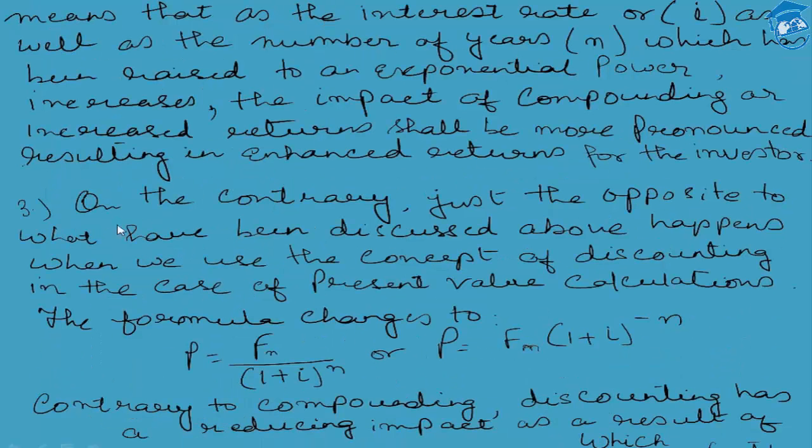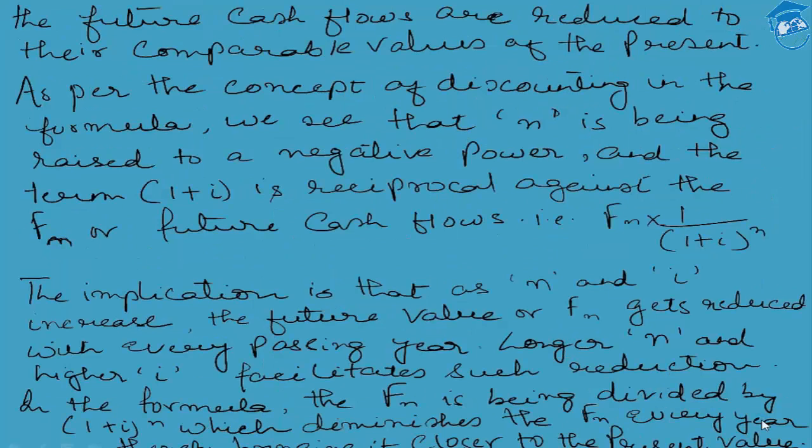Now, the third point, on the contrary, just the opposite to what has been discussed above, happens when we use the concept of discounting in the case of present value calculations. The formula changes to P is equal to F upon (1 plus I) to the power of n, the same thing which I just discussed right now. Contrary to compounding, discounting has a reducing impact, as a result of which the future cash flows are reduced to their comparable values of the present. As per the concept of discounting in the formula, we shall see that n is being raised to a negative power, and the term (1 plus I) is a reciprocal against the Fn or future cash flows, that is Fn into 1 upon (1 plus I) to the power of n.